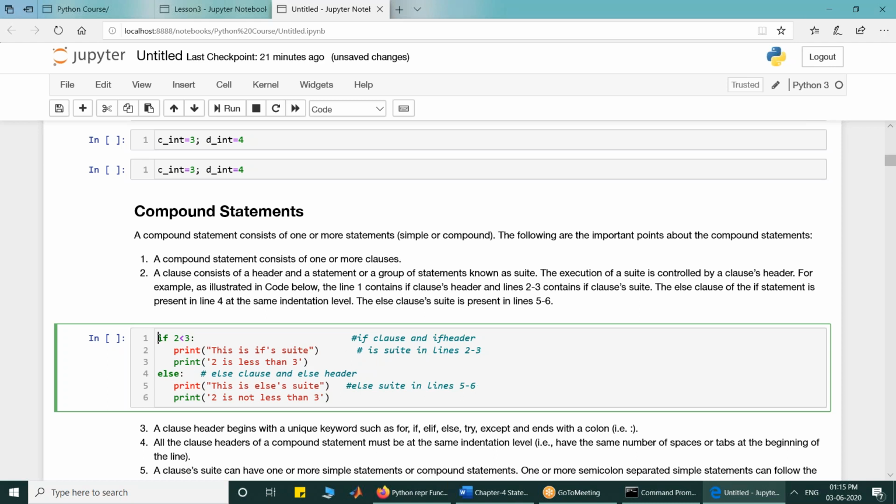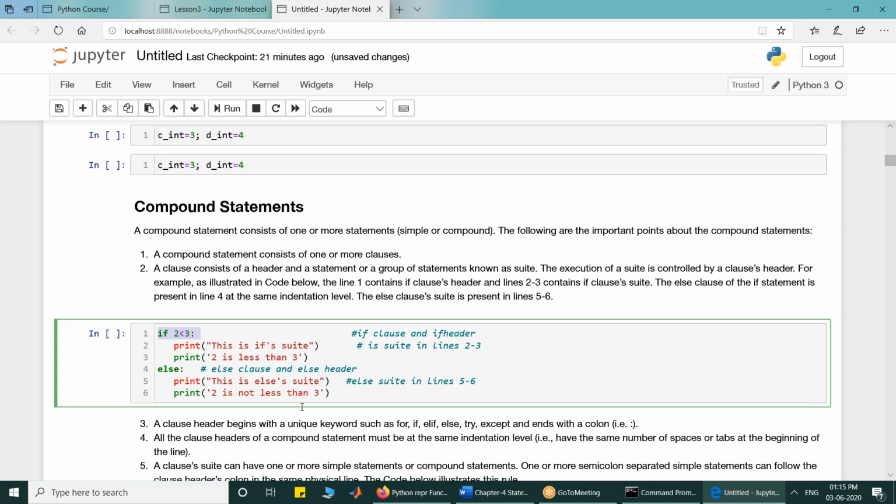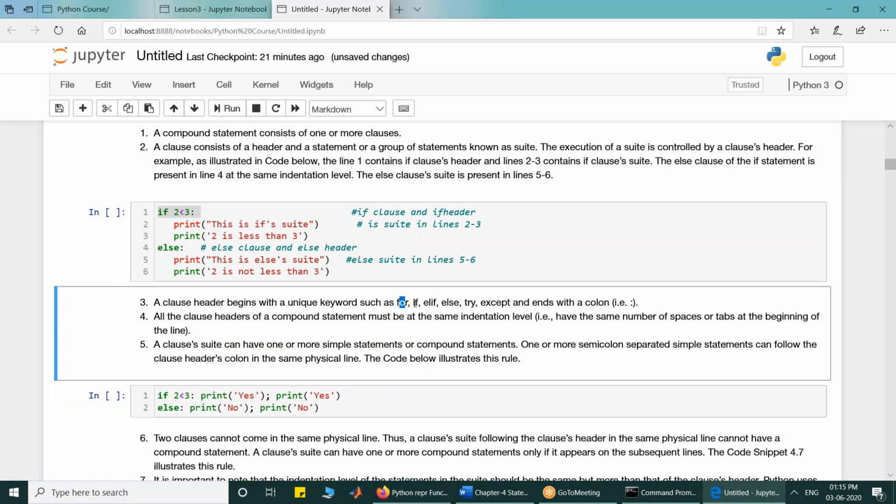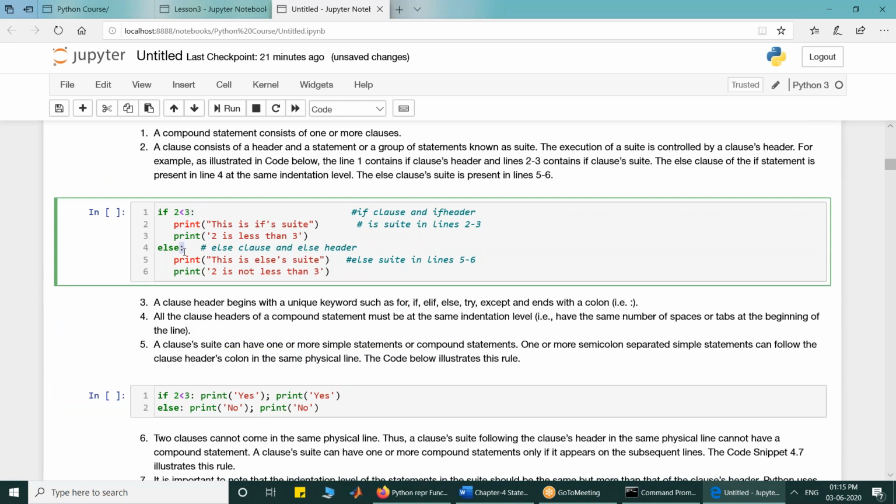So a compound statement consists of clauses. Any number of clauses can be there, but at least one clause is required. A clause consists of a header and a suit. So this is the if header, this is the if suit, this is the else header, this is the else suit. The execution of the suit depends upon its header. Different types of clauses can occur, like for, if, elif, else, try, except, and every clause is terminated with a colon.